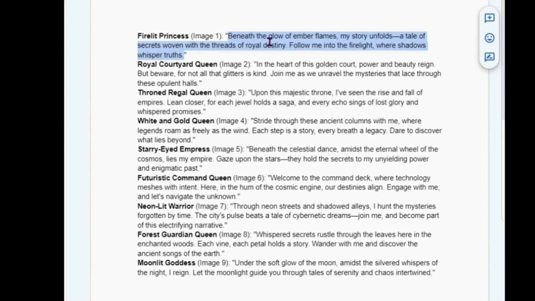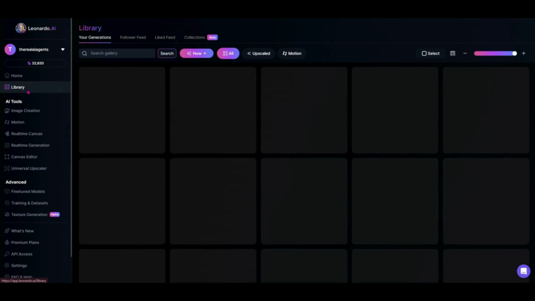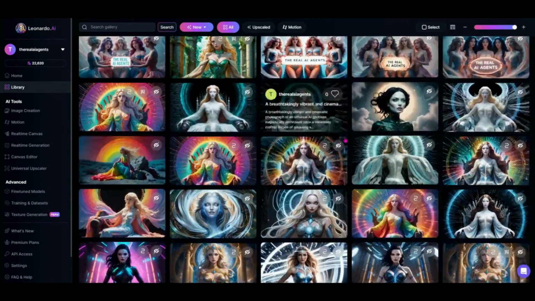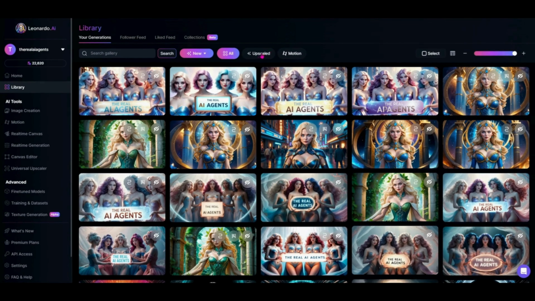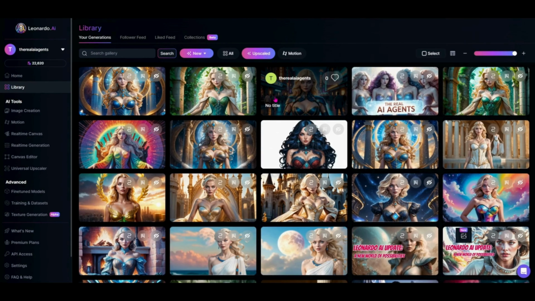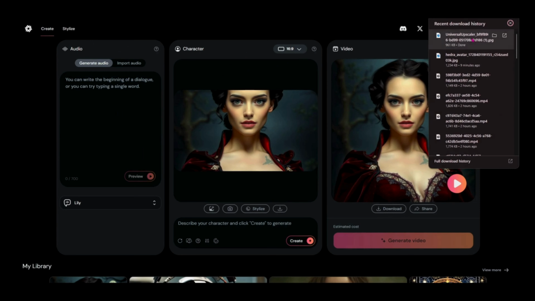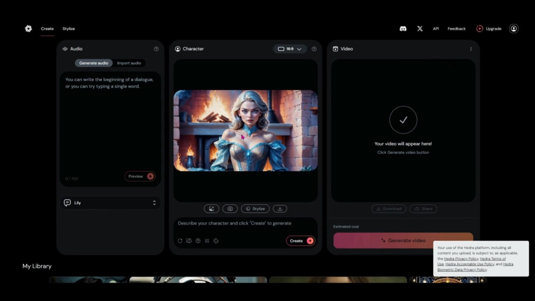So I'm just going to copy this first one, which is the fire lit. I'm going to come into Leonardo first, and I'm going to grab the image that I need to use. Where is my firelit princess? Let's see. I think she's under the upscaled part here. Yep, there we go. So I'm going to go ahead and download that. And then I can just bring that right on over, drop it in, and I've got my image there now that I want to use.